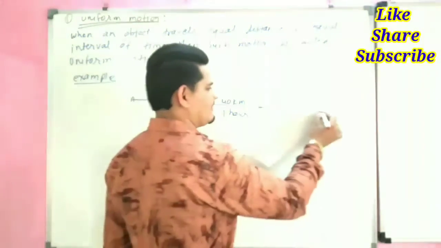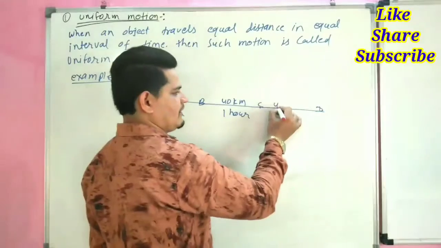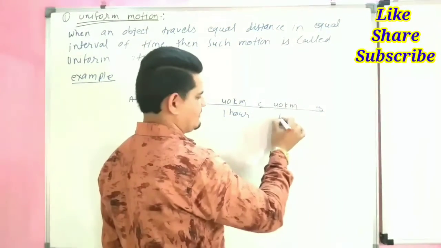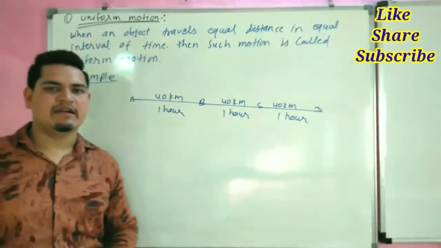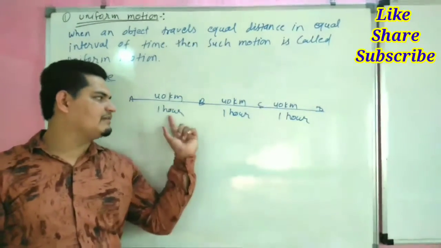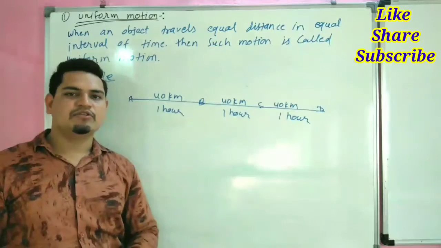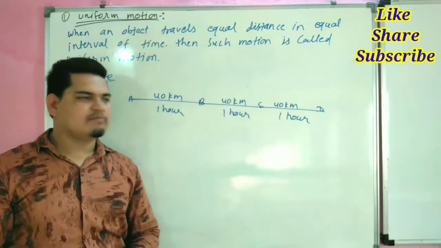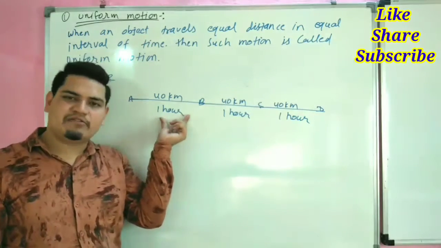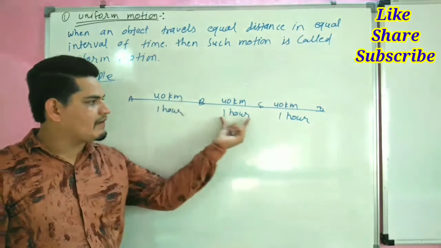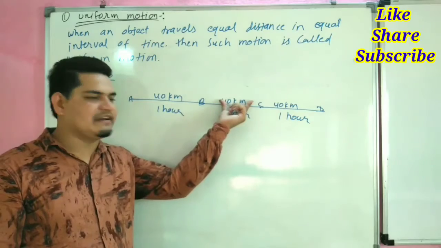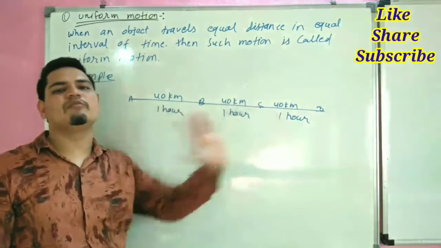Now it again travels C to D again 40 kilometer distance in again 1 hour. So here time and distance are same. So this is called a uniform motion because in equal interval of time it travels equal distance.